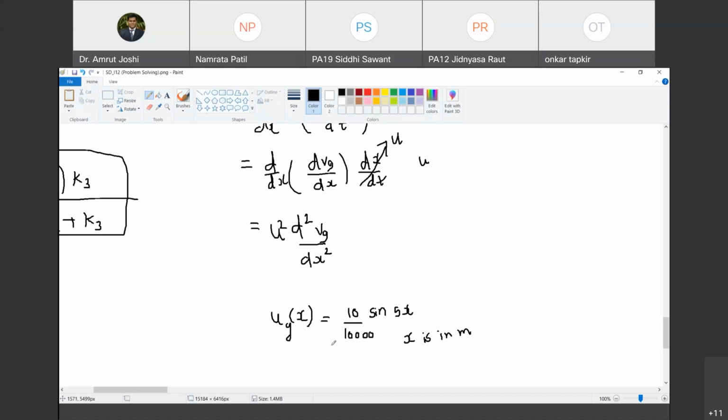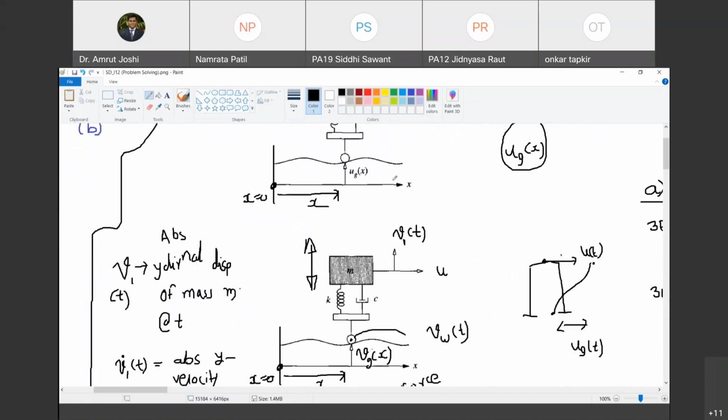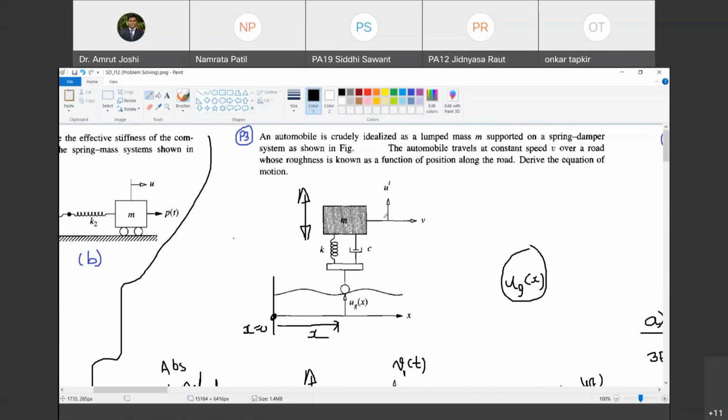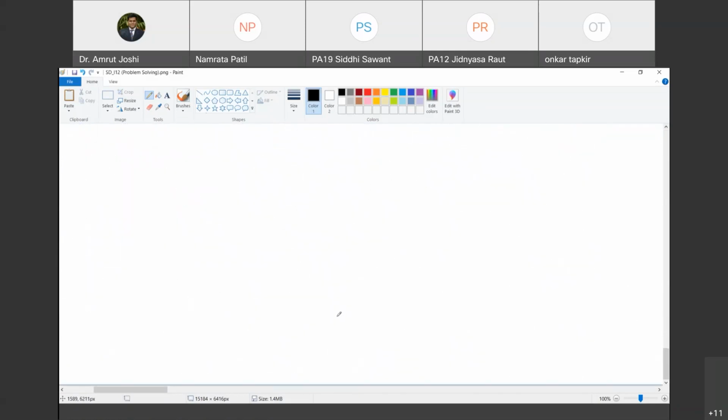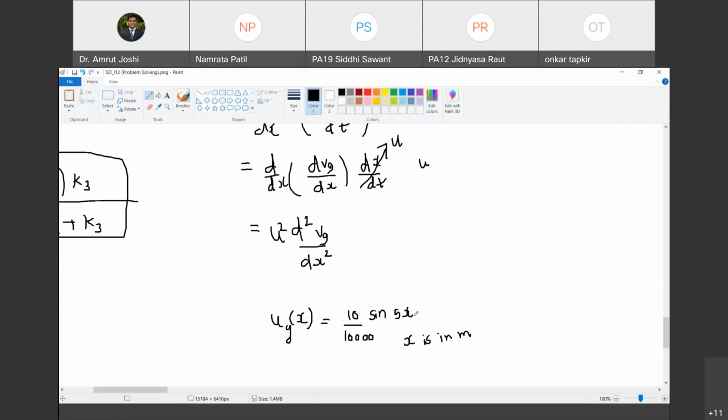Are you with me? This problem is very important because it is a vehicle structure interaction problem. तो उसके बारे में हम बाद में बोलेंगे, लेकिन let us try to plot this function on Excel. कैसे दिखने वाला है बताओ मुझे. चलो, sin ωt ये फंक्शन हमें पता है कैसे दिखता है. यहाँ पे क्या है, sin 5x. So 5 is like omega. Do you agree with me?